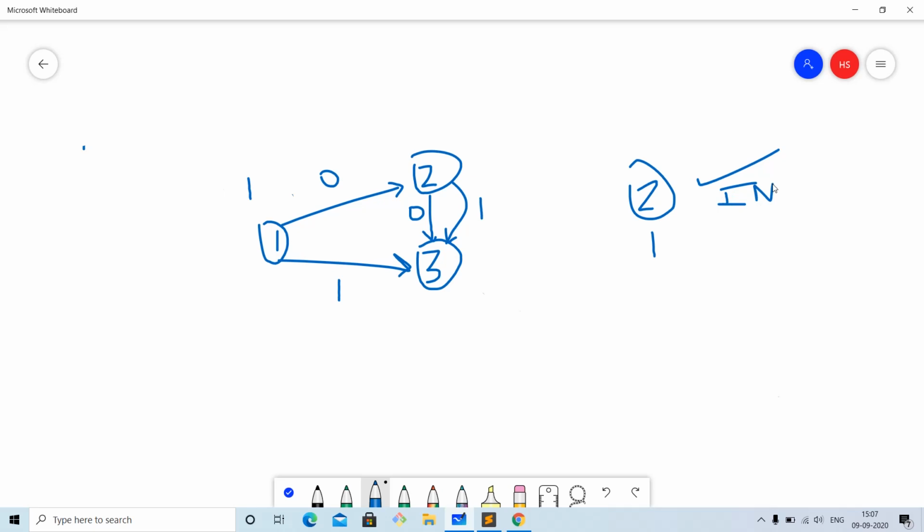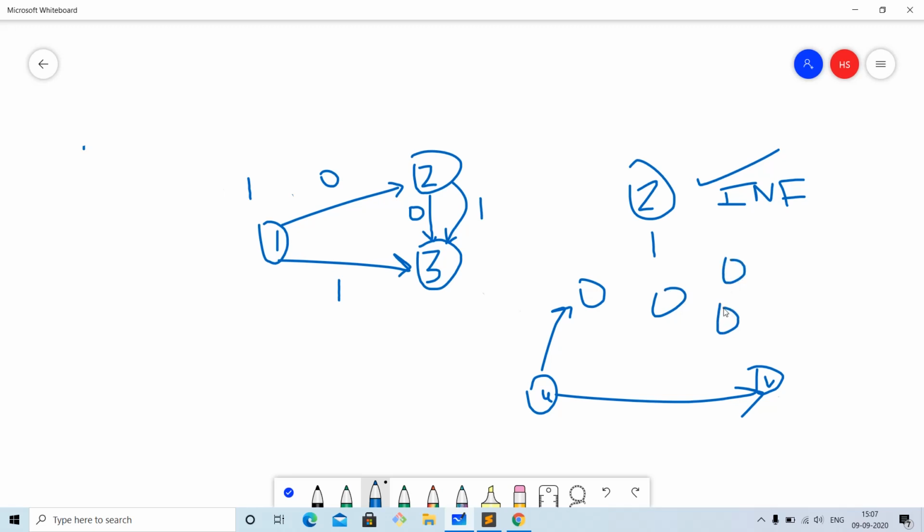How can this be possible? It can be explained through an illustration. Say we have two cities, U and V, with a straight road from U to V, and between them we also have a bunch of nodes, in such a way that the bunch of nodes are not visited. So what we can do is construct a path, if it is possible to construct a path according to the colors, and then try to go from U to V through this path.